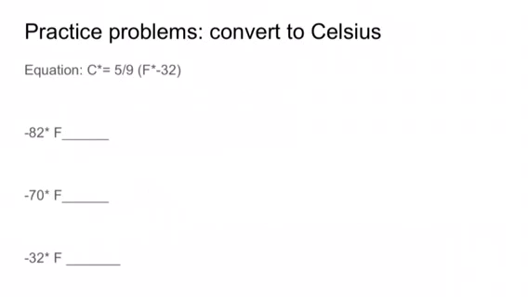Now we're going to convert from Fahrenheit to Celsius. The equation is Celsius equals 5/9 times Fahrenheit minus 32. We have 82 Fahrenheit, 70 Fahrenheit, and 32 Fahrenheit. Try to plug everything into the equation and see what you get.